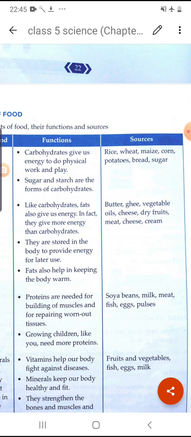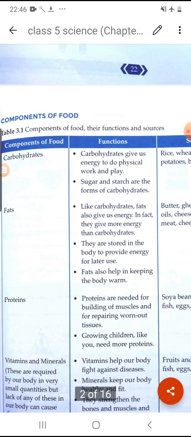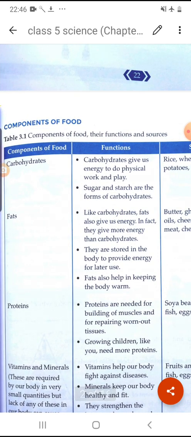These are the sources of fat. So what is the function of fat? It gives us a huge amount of energy. It is stored in our body to provide energy for later use, and fat also helps to keep our body warm. So all these are the functions of fat.